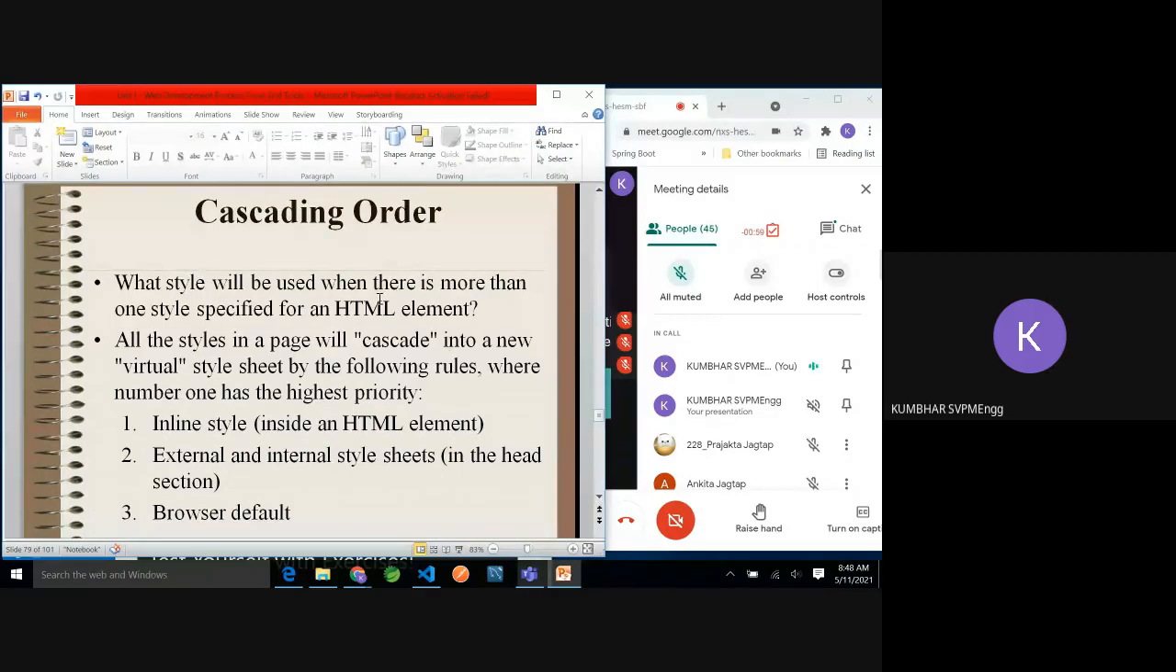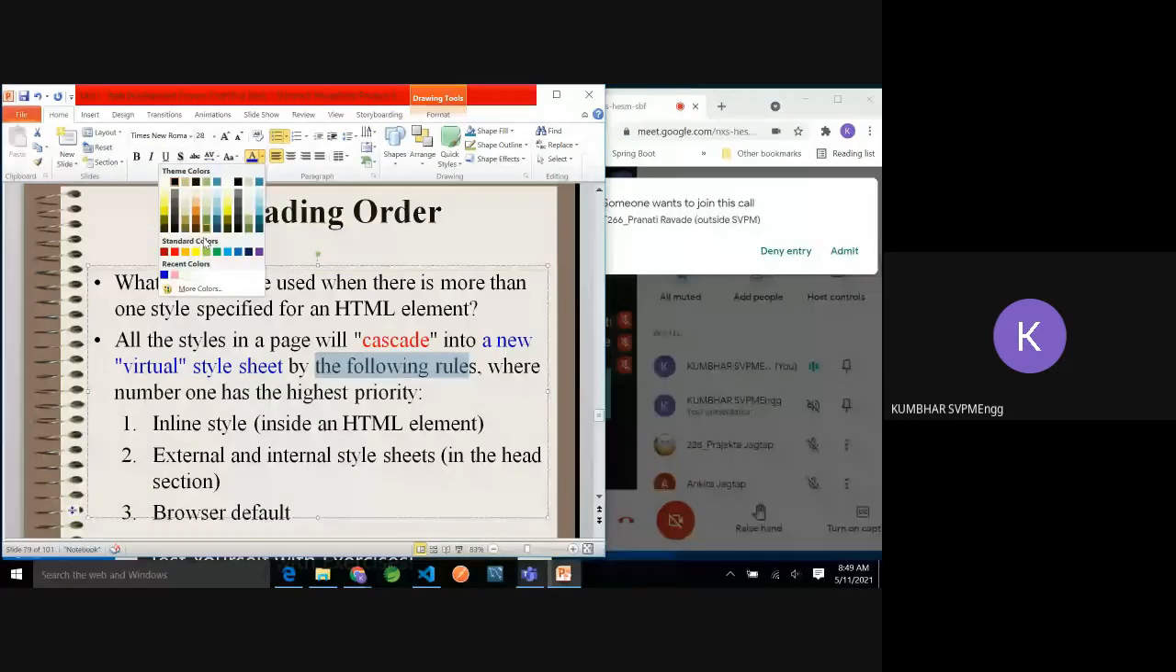What style will be used when there is more than one style specified for the HTML? So the answer is all styles in the page will cascade. Here is the meaning of cascade into a new virtual style sheet. So the browser will do a combination of all styles you applied, that is the inline, internal or external, but using some rules. A few rules it will apply.